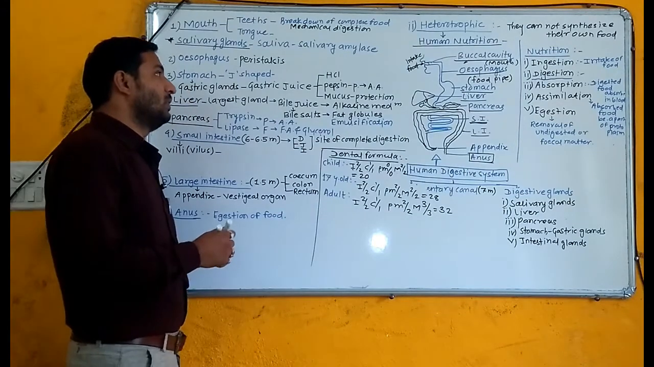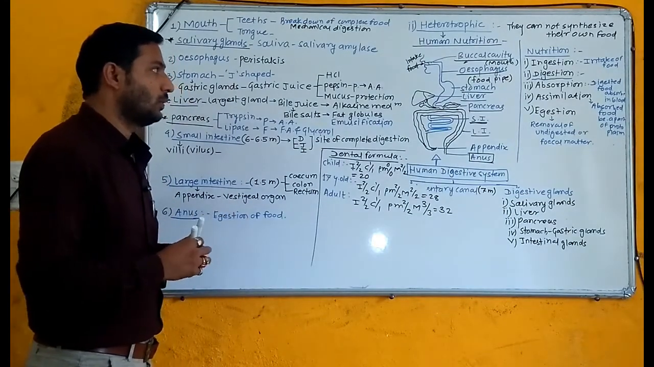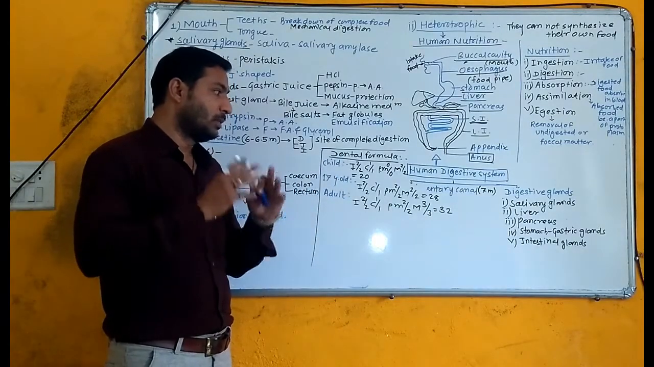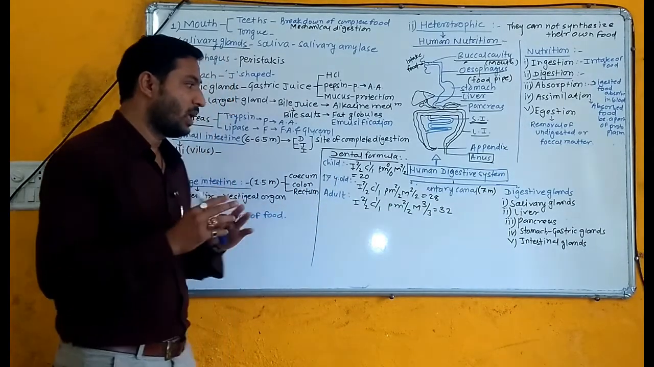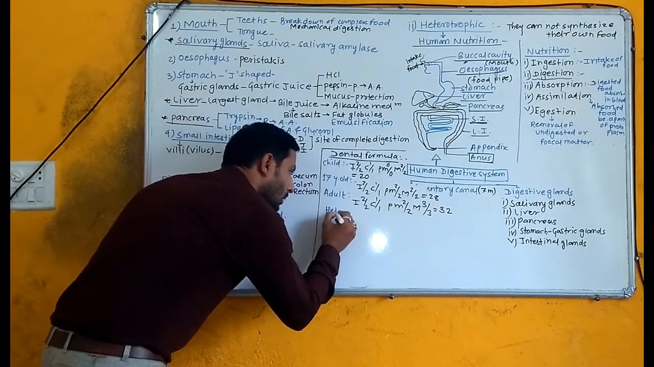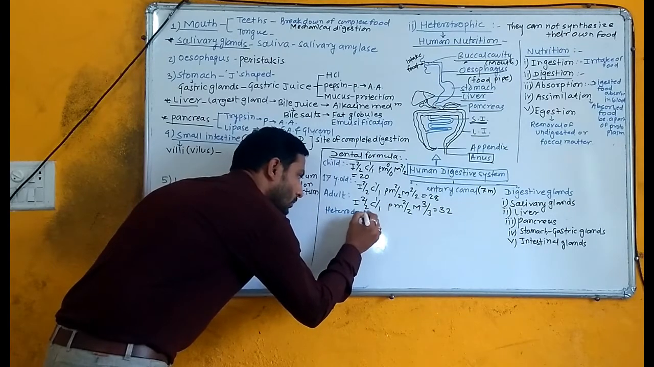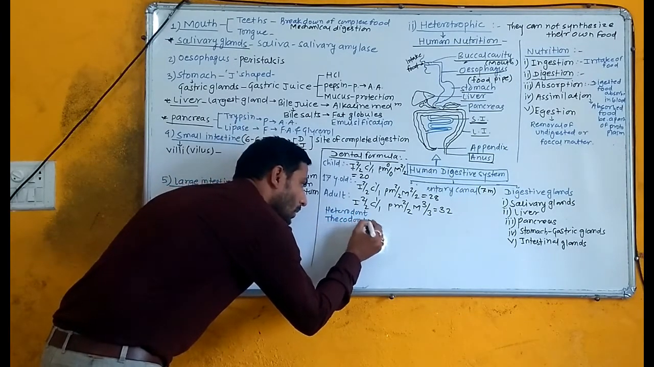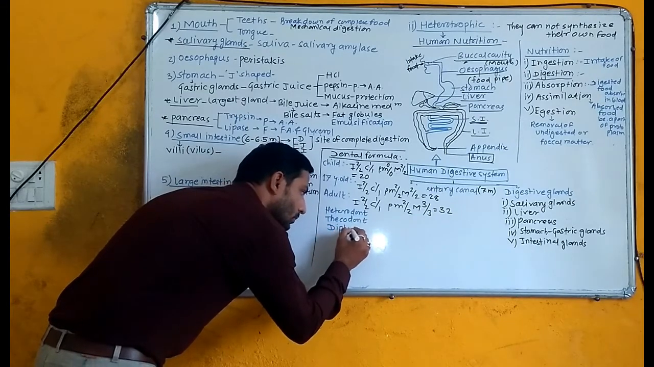Human dentition, what does dentition mean? The arrangement of teeth, the types of teeth and the number of teeth is known as dentition. Human dentition is heterodont, thecodont and diphyodont.